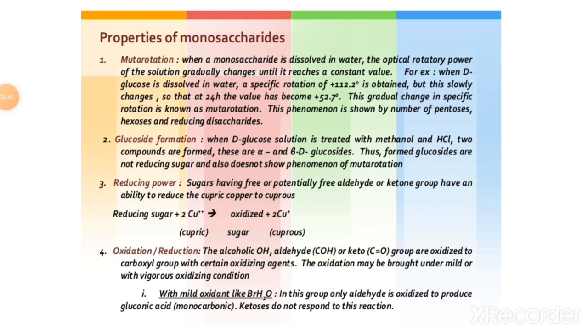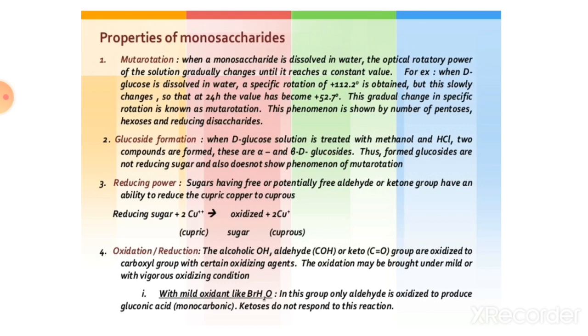How do oxidation and reduction form? With a mild oxidant like bromine water, in this group only the aldehyde is oxidized to produce gluconic acid, that is a monocarboxylic acid. Ketones do not respond to this reaction.